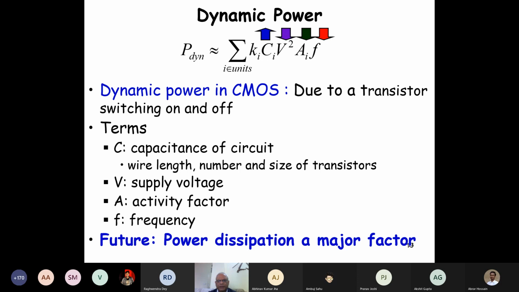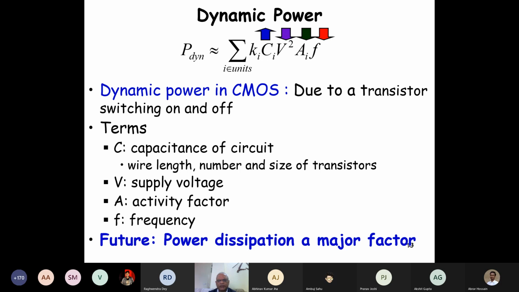Now let's look at the dynamic power which we were discussing. The formula, we said, is some constant times C V squared, where A is the activity factor, that is how much of the time the transistor is operational, because the transistor is not continuously operating. In a multi-core processor, the different cores get switched off until there is some work.